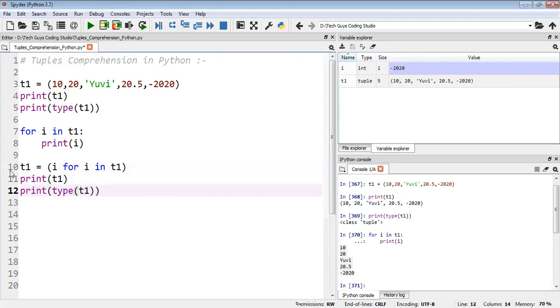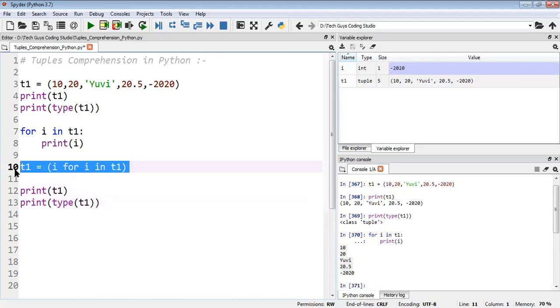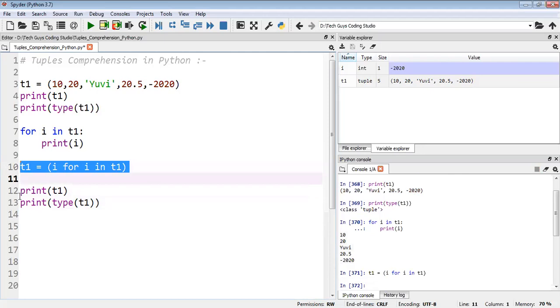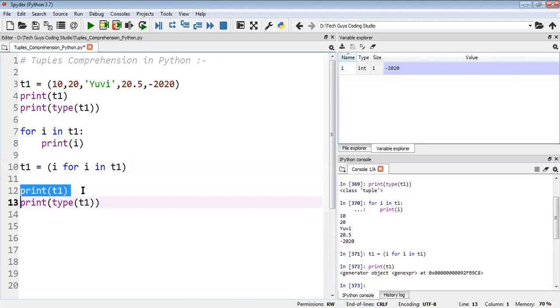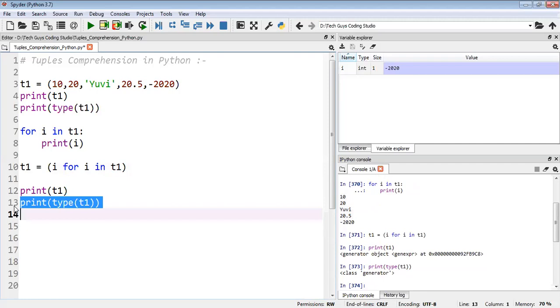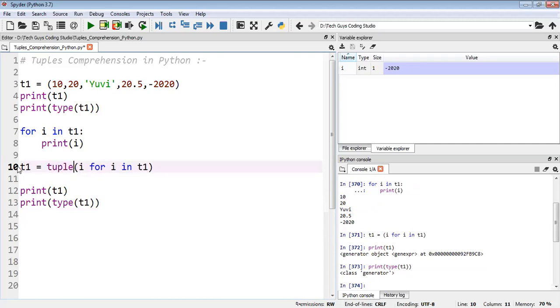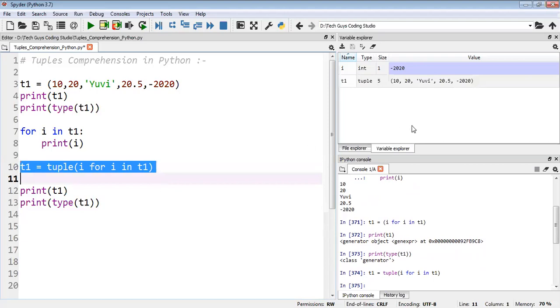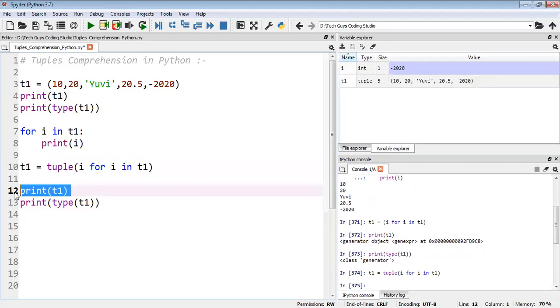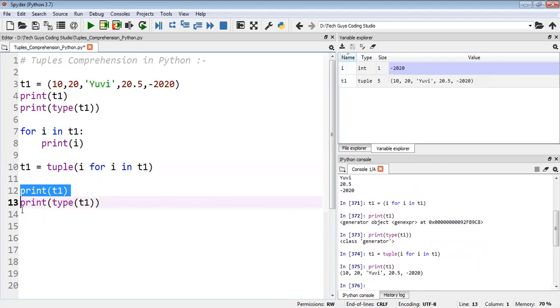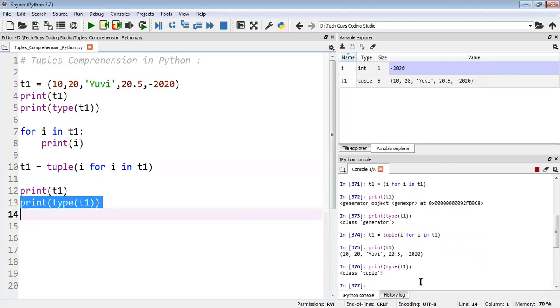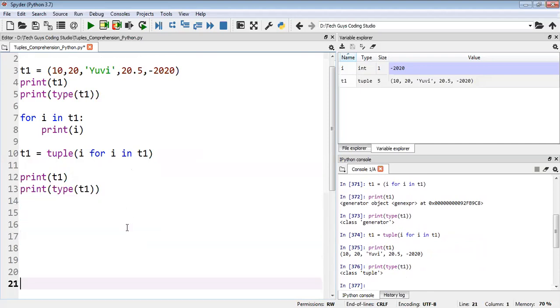Before that, I just want to show you one thing. First, I will execute this normally. See, something we got. If I check t1 here, we are getting something like an address. If I check the type also, we are getting a generator. So what I will do here is typecast it into a tuple. Now you see, we are getting the correct output. Here you can see the tuple. I got the output, and when I check the type, I got the class is tuple, like this.